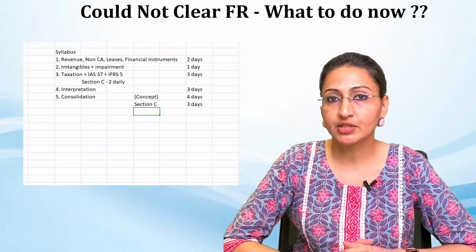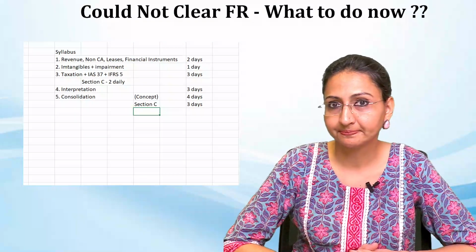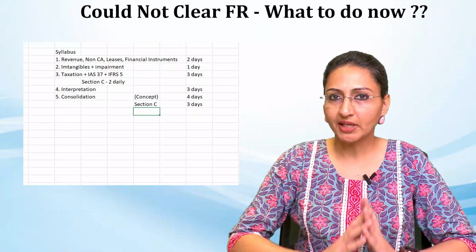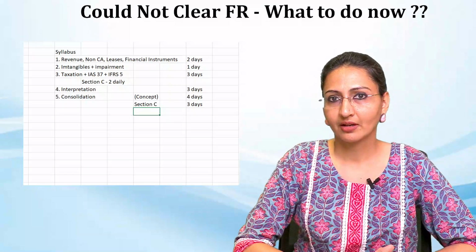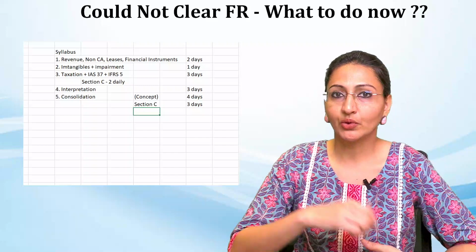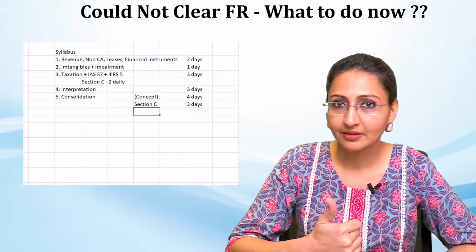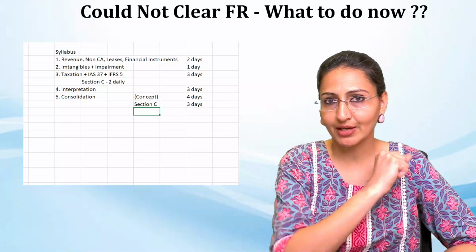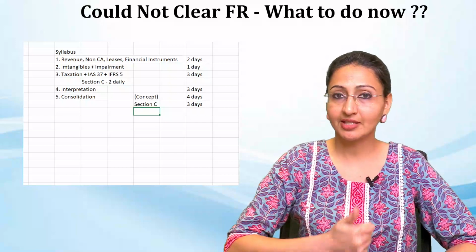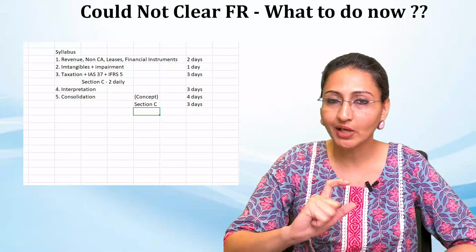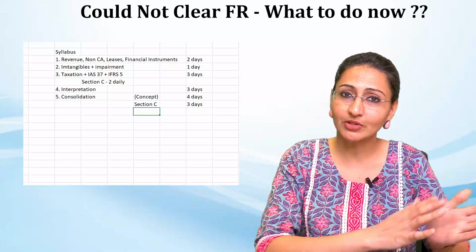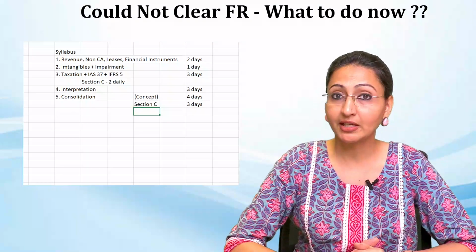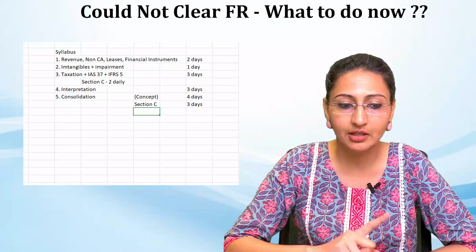Now for consolidation, start from section C. Why? Section C will automatically cover a number of questions which may come up in section A. When section C talks about calculating goodwill on acquisition, this can be a separate question of section A also. Section C may ask you one adjustment related to calculation of provision for unrealized profit. That can be a separate question in section A also. So better to start with section C first in consolidation.